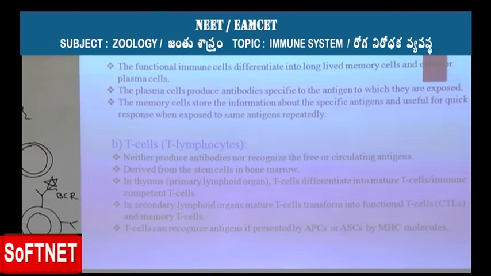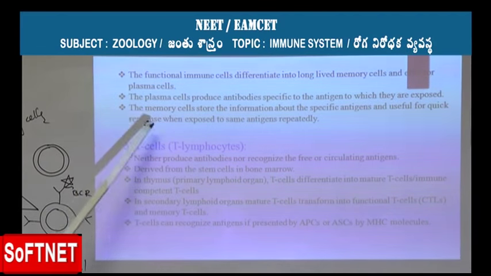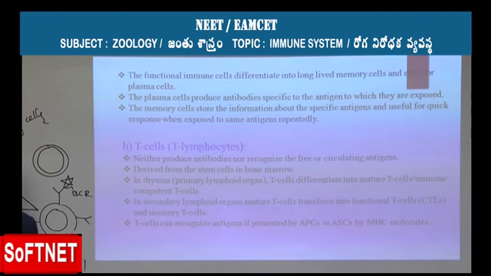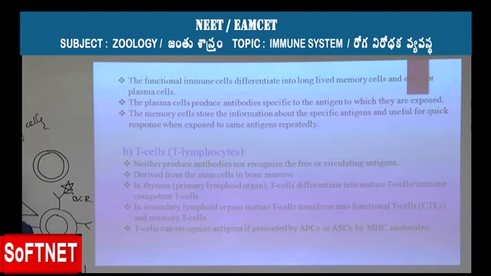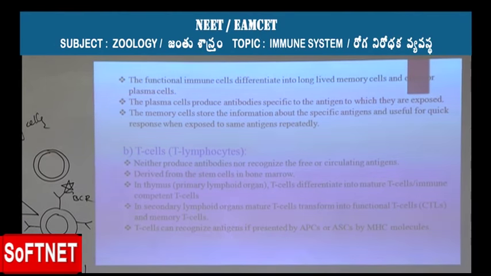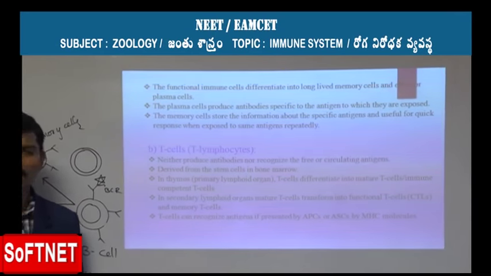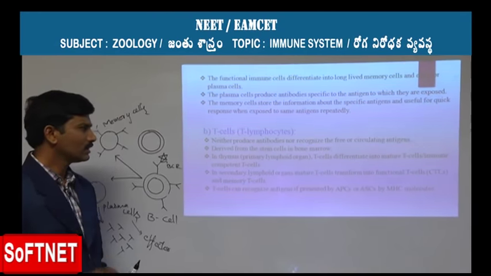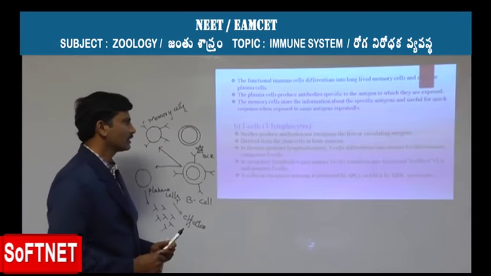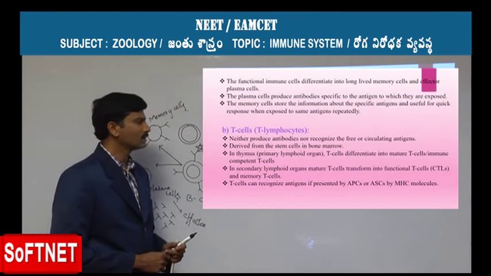As we discussed earlier, the memory cells are responsible for the production of antibodies in a very quick manner as a result of the second exposure to the same antigen. Now let's move on to the second kind of lymphocyte cells, the T lymphocyte cells.